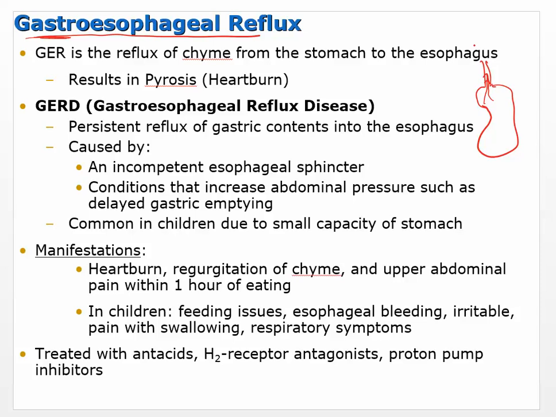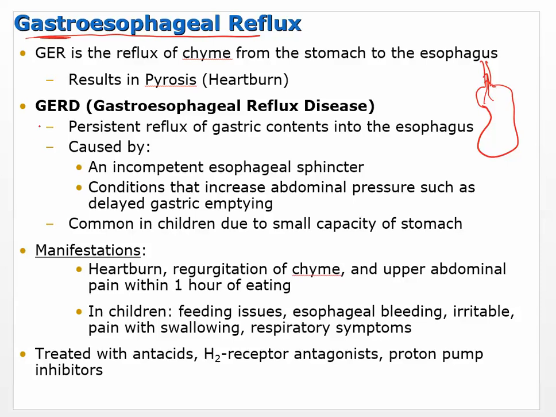And so we notice this as heartburn, and it's something that happens to pretty much everybody. I think everybody has experienced heartburn at one point. I'm sure there are some people who have not, but most people have. So every now and then there is some regurgitation or reflux back up into the esophagus. And so that's gastroesophageal reflux.